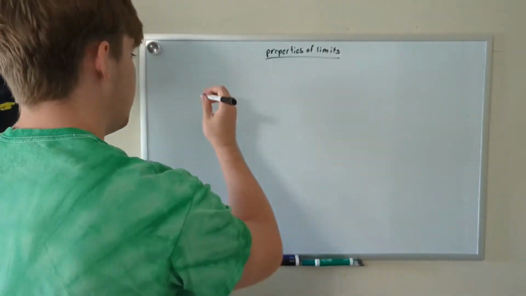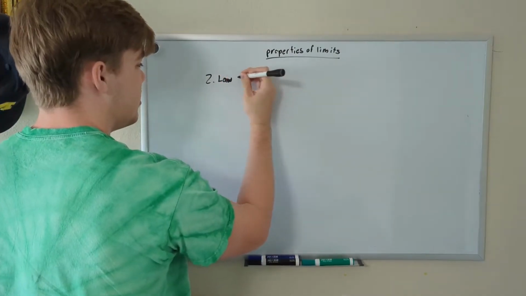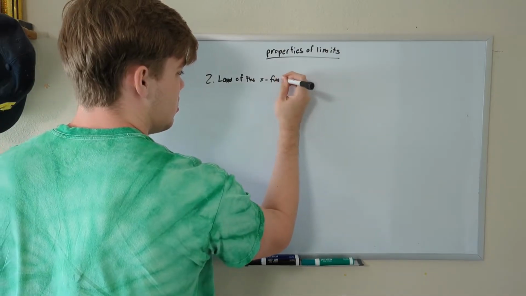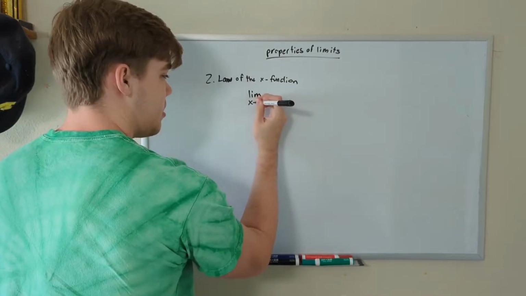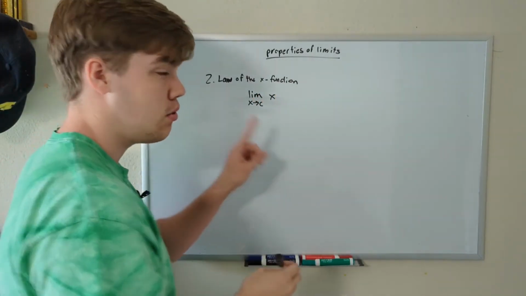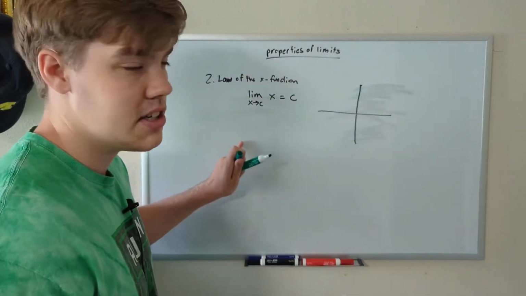Our second property of limits, law number 2, is the law of the x function. This law states that the limit as x approaches some constant c of the function x will always equal whatever x is approaching. This is another law that's easy to understand visually.